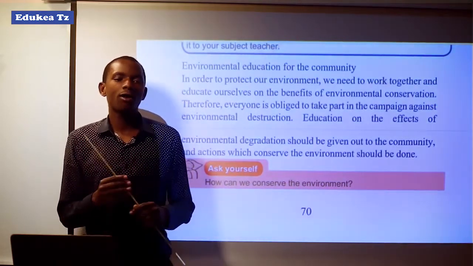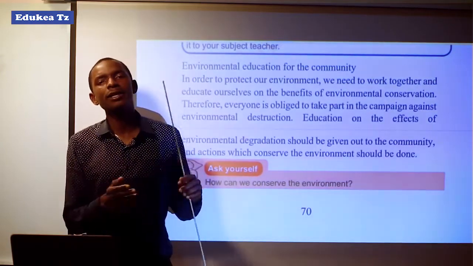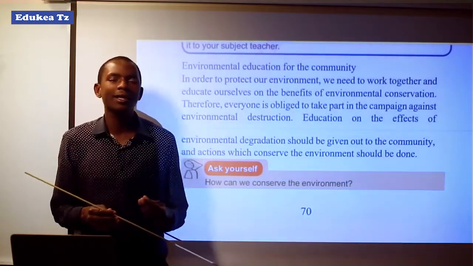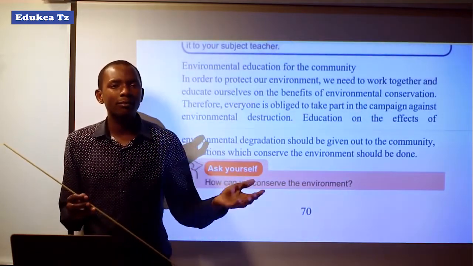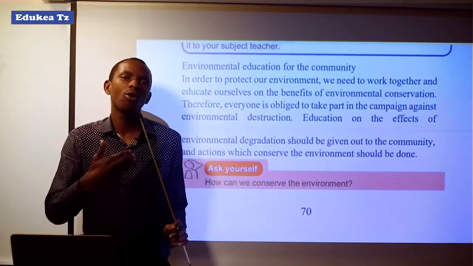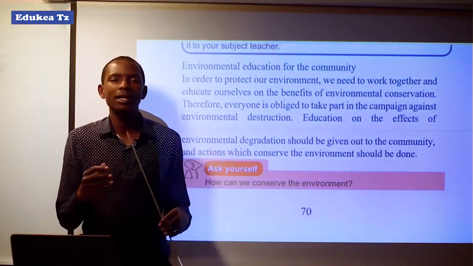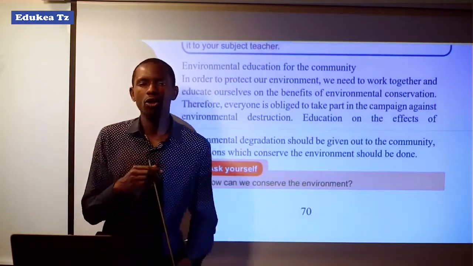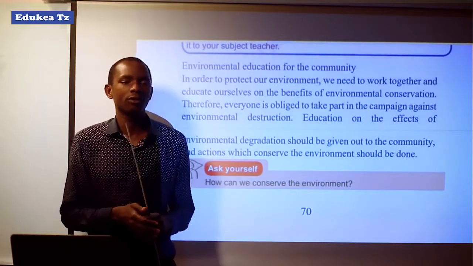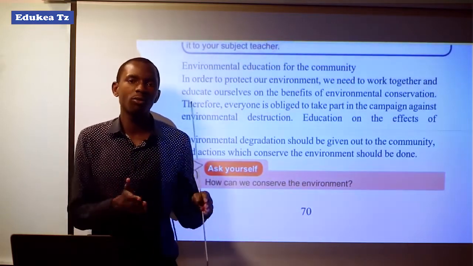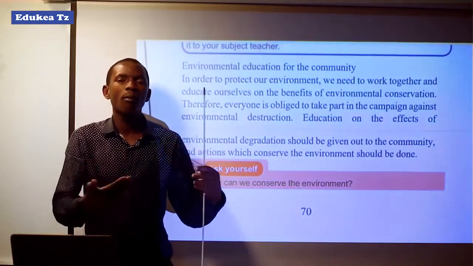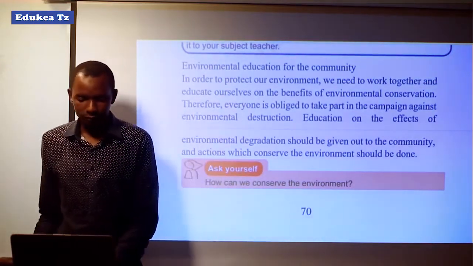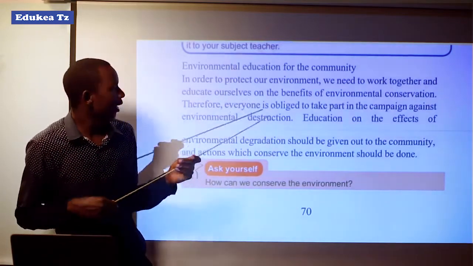So we have to be role models to other people in our society through educating them, through telling them the negative impact which may come when the environment is degraded. So that is the education we are talking about here. If we want to preserve it, we have to play a vital role in mobilizing and educating our society so as to avoid it, as appears here.